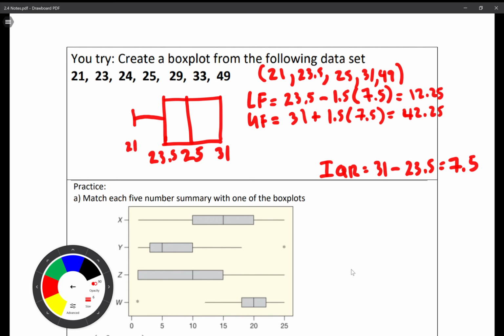Okay, running out of space here now. Are there any over that? Yes. 49 is above the upper fence. So this is going to go to 42.24, and we're going to denote that with an asterisk. That's your box plot. Thank you.